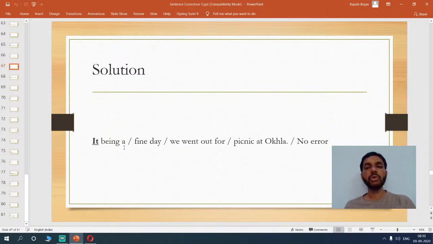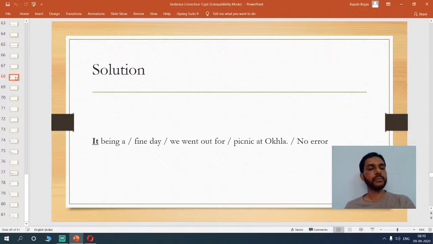You don't add it when you're solving. Only when you're practicing it, you do it. But when you're really solving for the exam, you will not have the option to edit it, right? Rather, you just have to mark where the error is. So you would just say that there is something wrong in this part of the sentence.